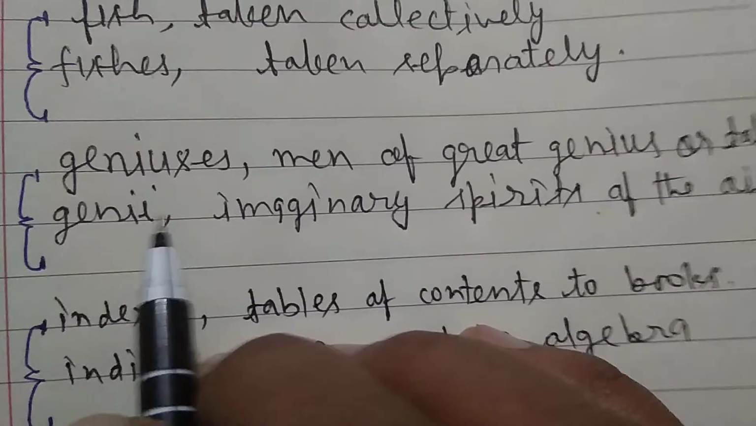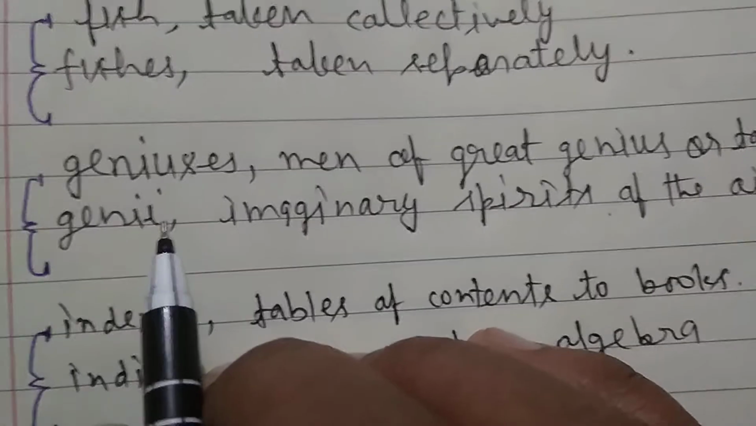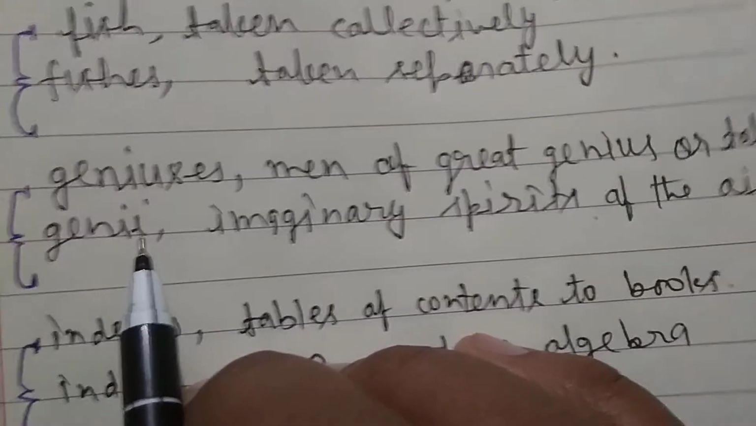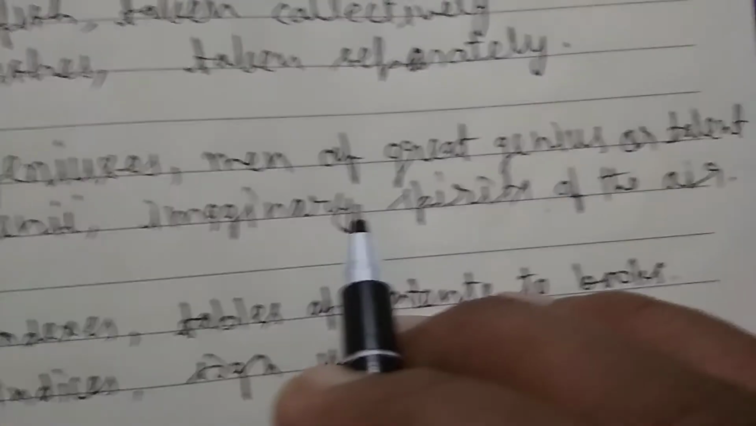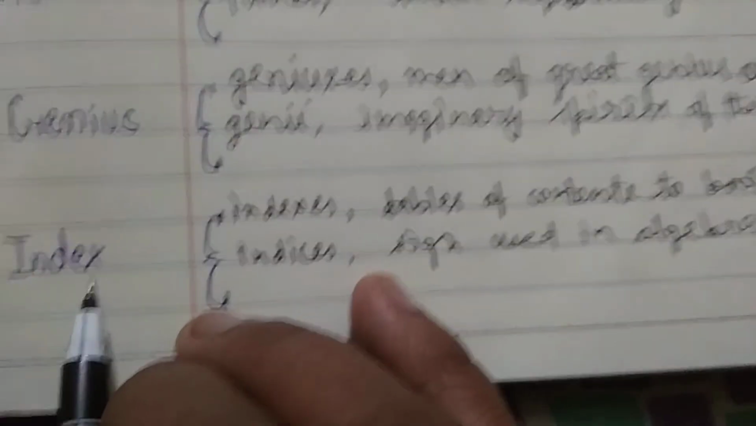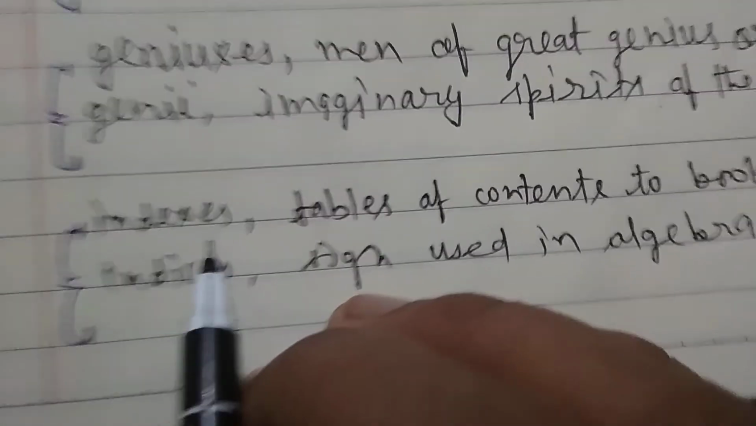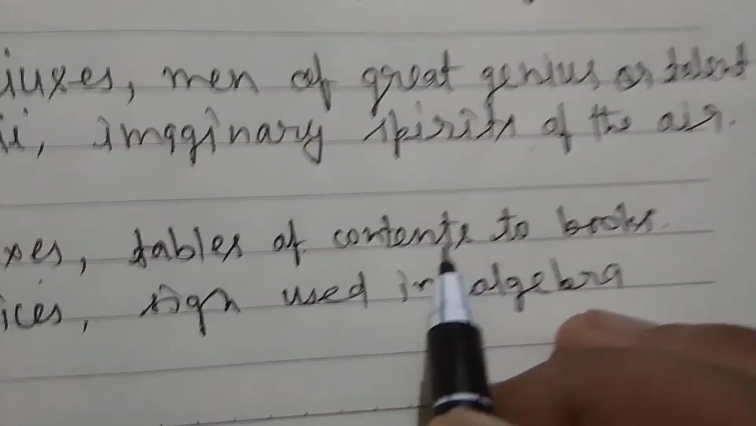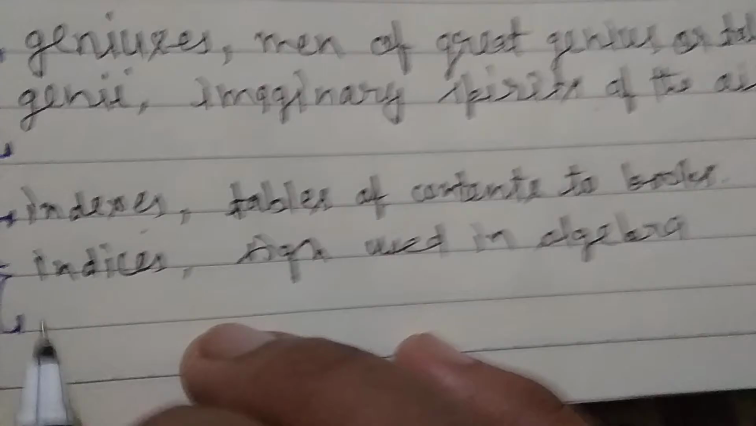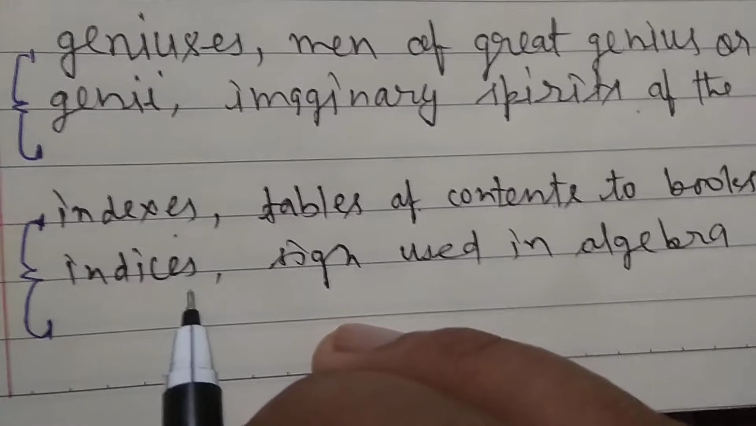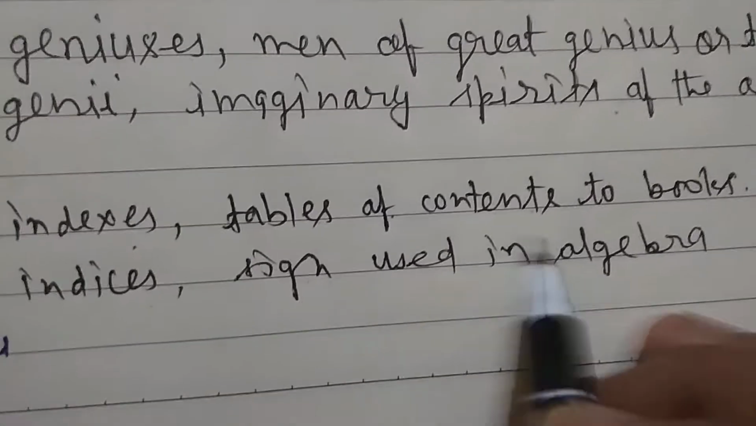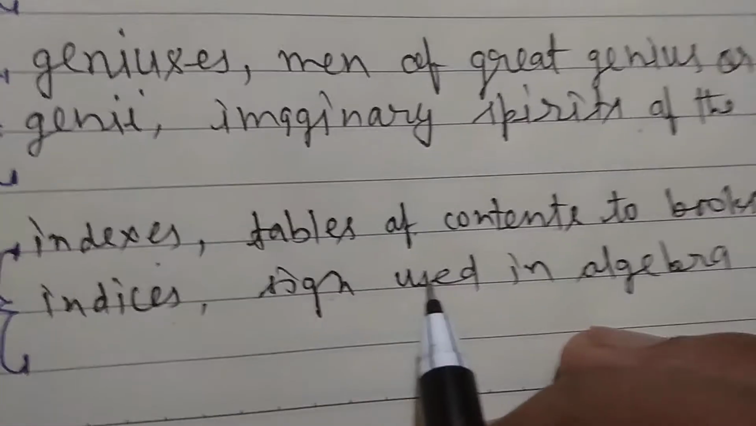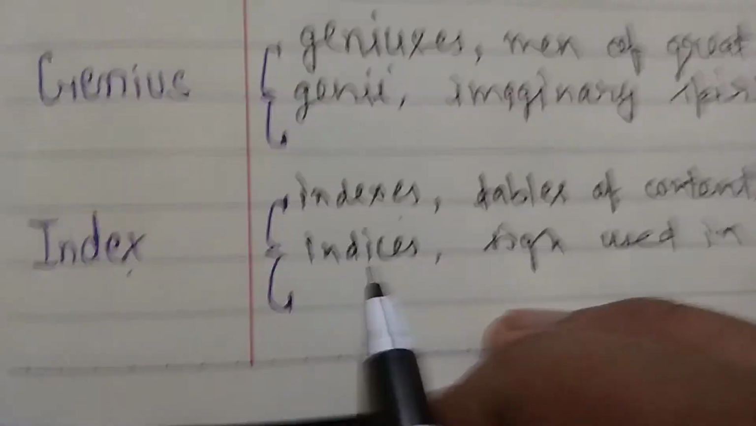Genii. Actually, like radius and radii in mathematics you have seen. So here genii means imaginary spirits of the air. Next, index. Very familiar with index. Indexes means tables of contents to books. And indices is used in maths, especially in algebra. There is a chapter called indices. So indices is the plural form of index, but in mathematics it has another use.